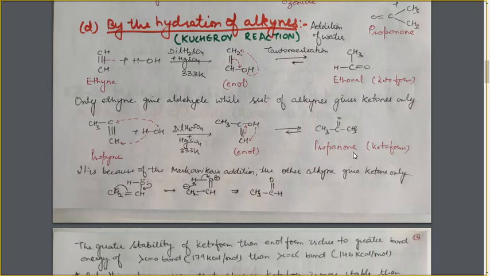How does the tautomerization take place? The hydrogen atom of the OH group will go to the neighboring carbon atom, and from the carbon-carbon double bond, one bond will move to the C-O bond, making it a C double bond O group. So we will have CH3 C double bond O, and here also CH3. In this way a ketone is formed, that is propanone.